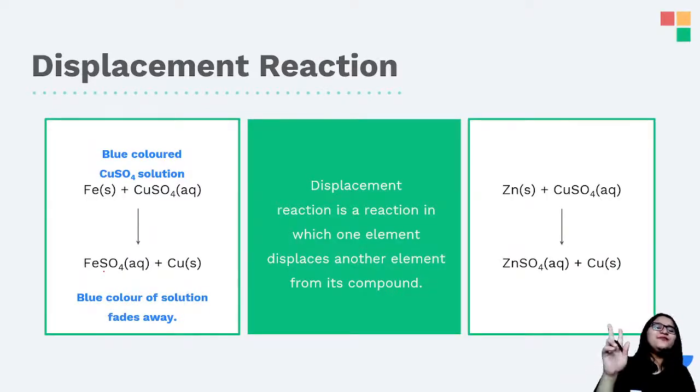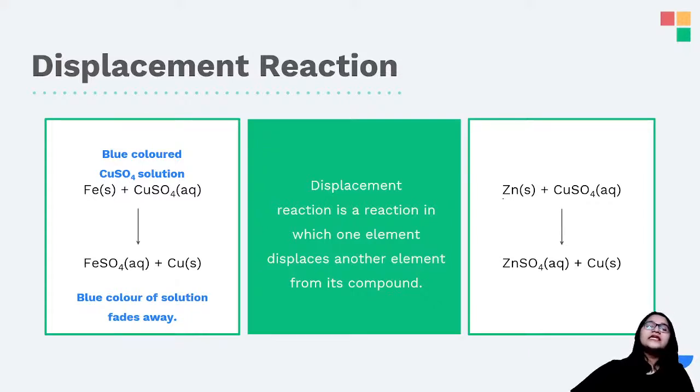Let's move on to displacement reaction. So what happens in displacement reaction? Over here, there is one element which is more powerful than the other element, and he's like, chill, hot. And he replaces the position of that element, right? So that is called displacement reaction.